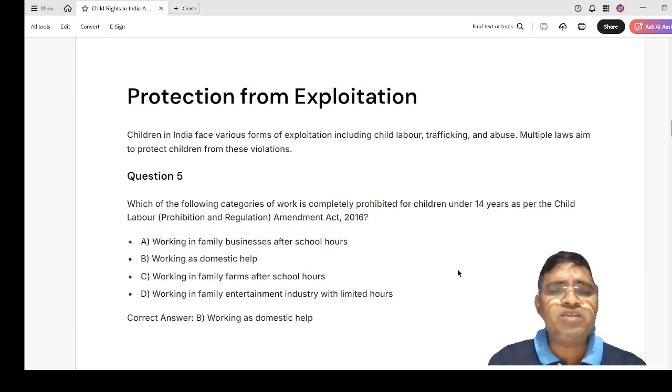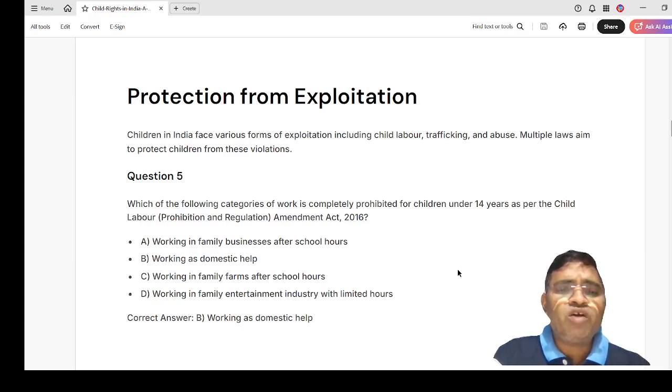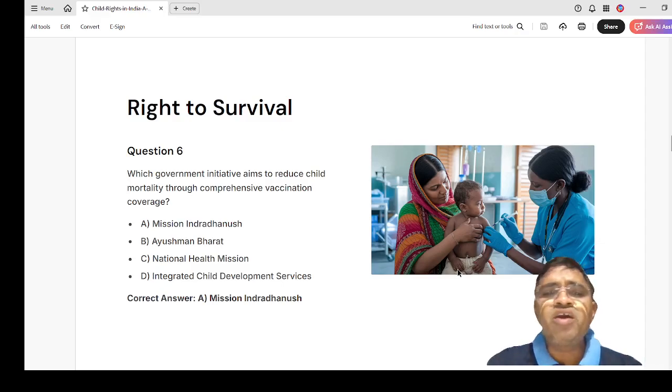A. Working in a family business after school hours. B. Working as a domestic help. C. Working in family farms after school hours. D. Working in the family entertainment industry with limited hours. Here, A is allowed, C is allowed, D is allowed, but as a domestic help, children cannot work. The option is B.